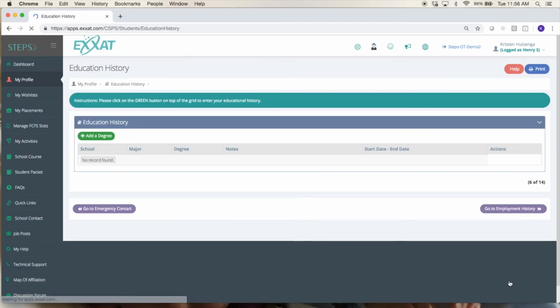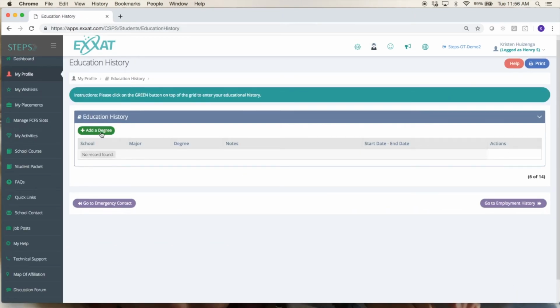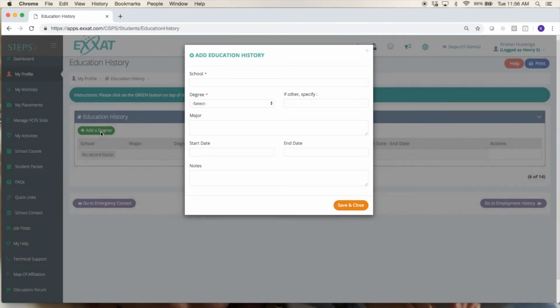After that, we have your education history. Here you'll just want to add the degrees that you have. Just like a resume, type in the school you attended, the degree you've received, the major, start and end date, and any notes you might have.